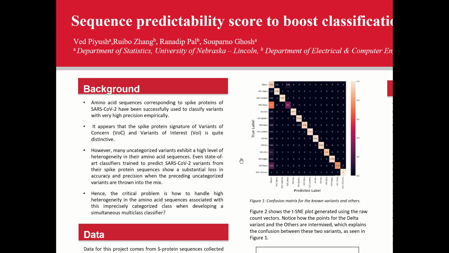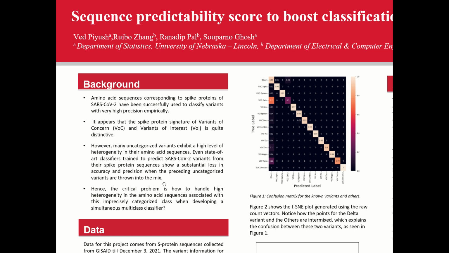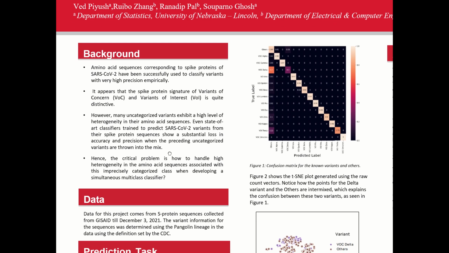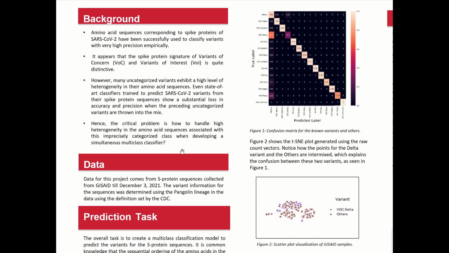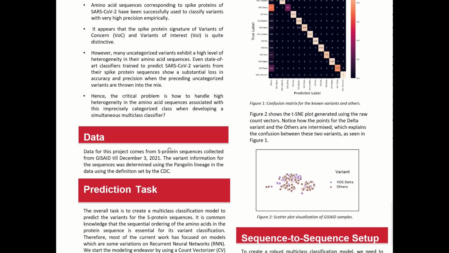And when such categories are thrown into the mix of a multi-class classifier, everything goes haywire, as we'll show in a bit. So the critical problem is, how can we handle such high level of heterogeneity in the amino acid sequences so that we can develop a robust multi-class classifier model?